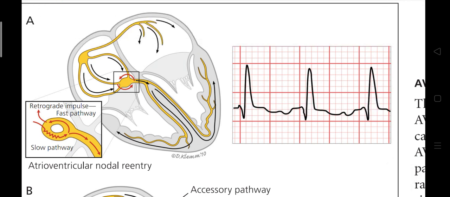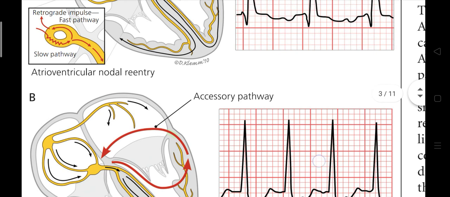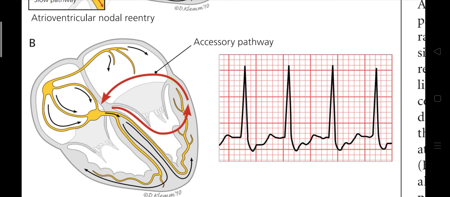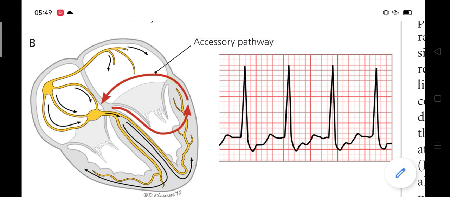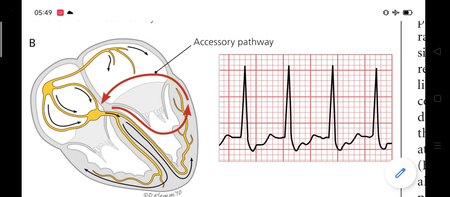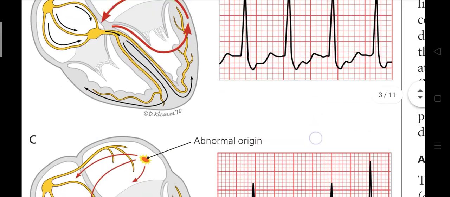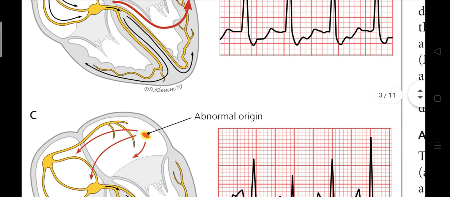So you are not seeing the P wave. If you can't genuinely see the P wave, and if you feel that there is a pseudo S or pseudo R wave in the inferior leads or V1, then straight away go with AVNRT. There is no other differential. If you find a P wave which is falling on the ST segment, there is a pseudo ST segment depression here, and there is slight positiveness here, then most probably you are dealing with an AVRT. This is AVRT, and the rate is a little faster than the AVNRT.